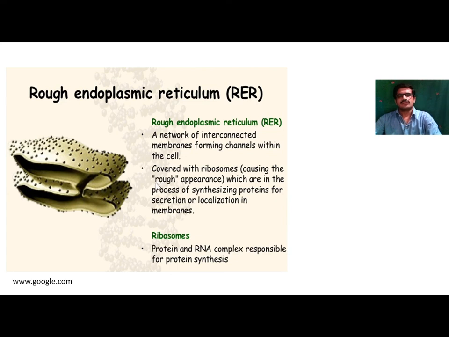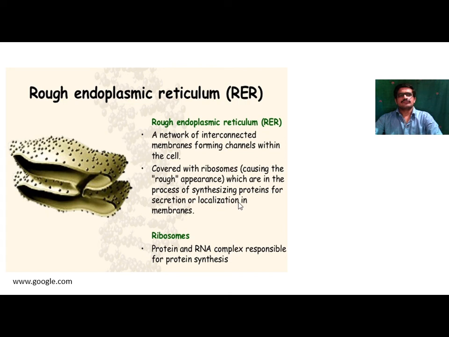Next one, rough endoplasmic reticulum. Rough endoplasmic reticulum is a network of interconnected membranes forming channels within the cell, covered with ribosomes, which are in the process of synthesizing proteins for secretion or localization in the membrane.